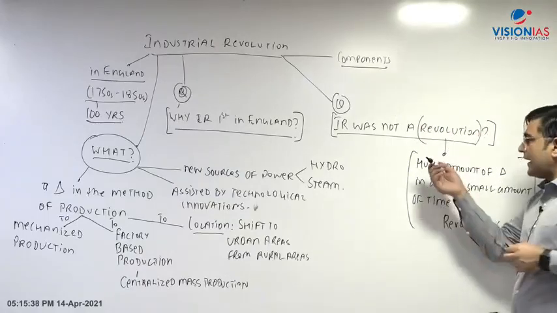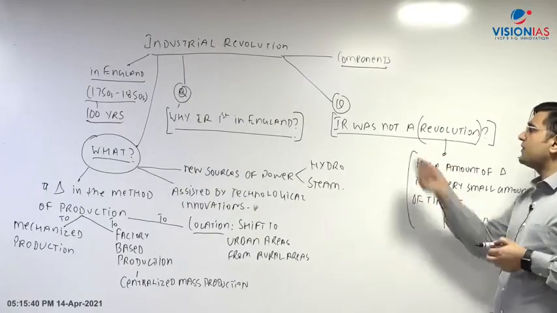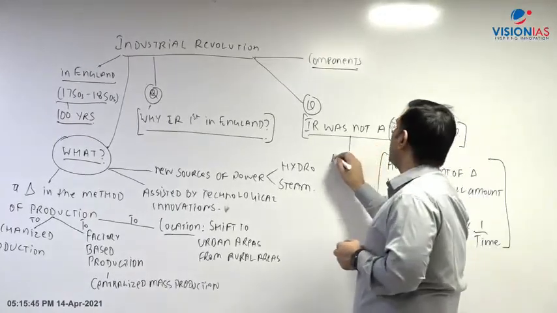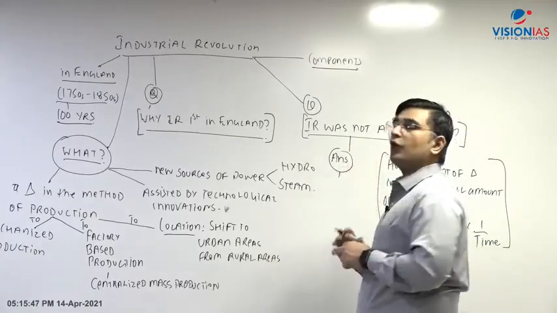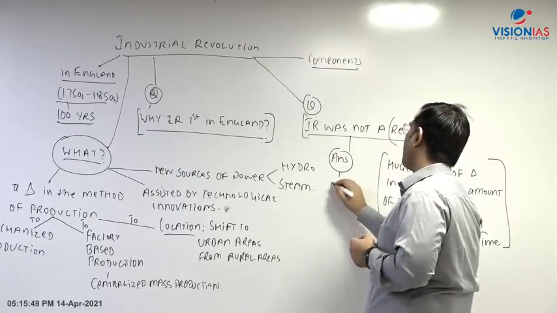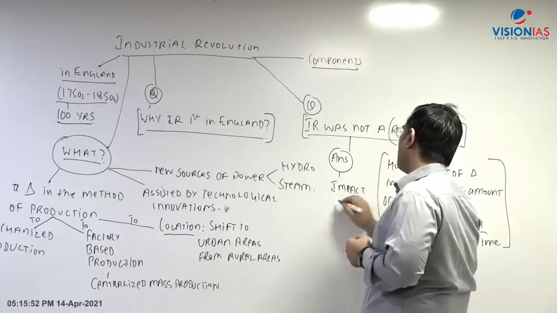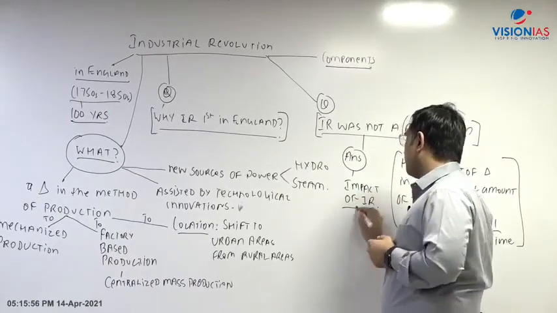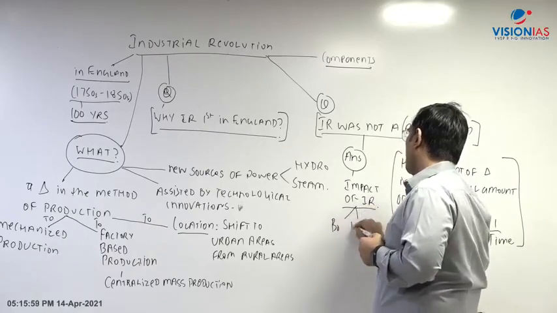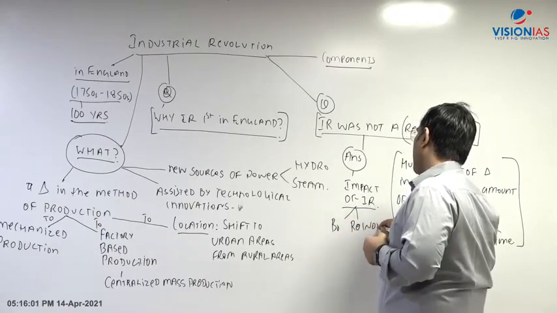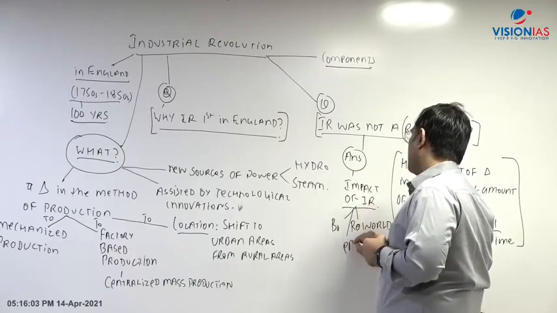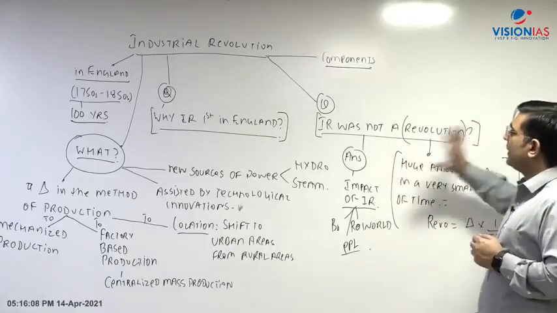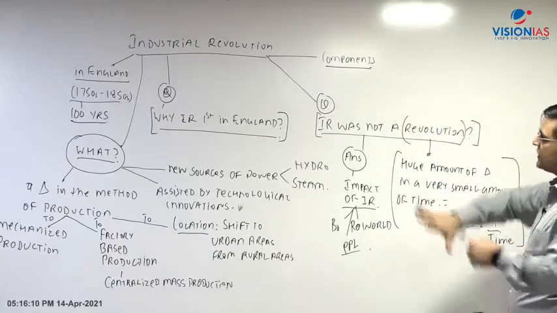So in answer to this question, what will be done? In answer to this question, the impact of industrial revolution will be the answer. So how will it be answered? The answer will be that the impact of industrial revolution was very, very high. So in our discussion we will be talking about the impact of industrial revolution, not just on Britain but also on the rest of the world, and also on the people, right? So we'll be discussing this impact of the industrial revolution to justify the answer to this particular question, right? So this is a broad framework.